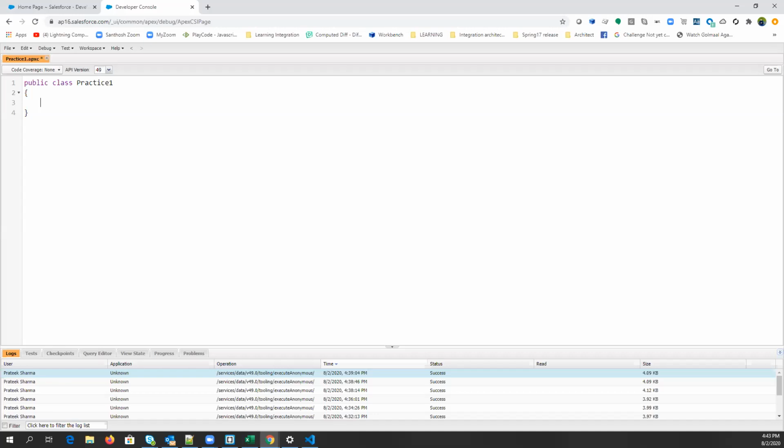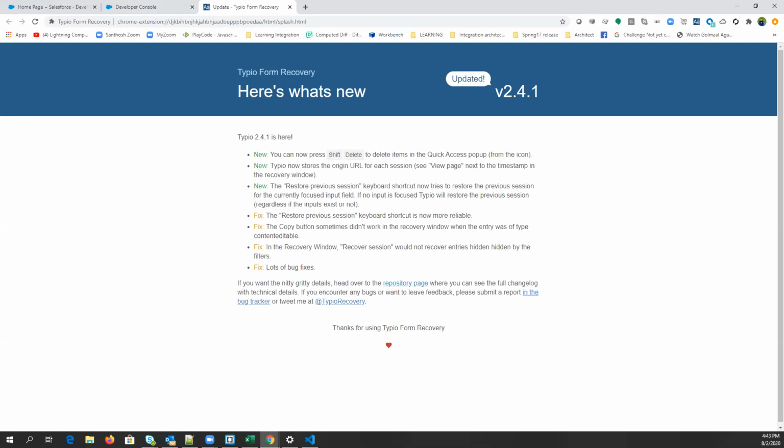Pratik, can you just explain it again? Actually, there was a lag in my net. Okay, so I was just saying that an Apex class generally runs in a system context, right? So what is system context? We have two types of context of runtime environment: the user context and system context.